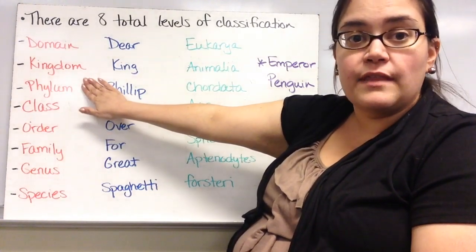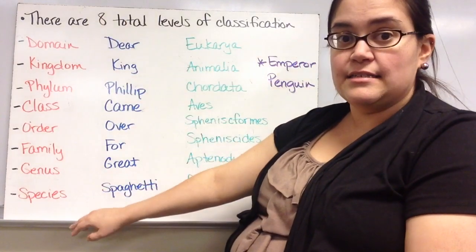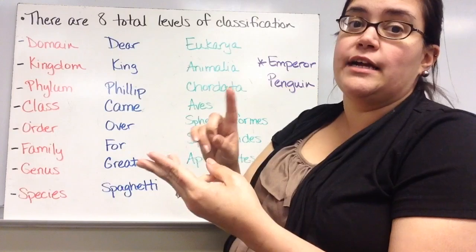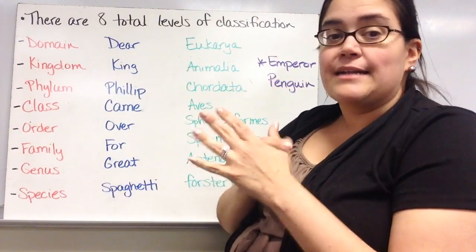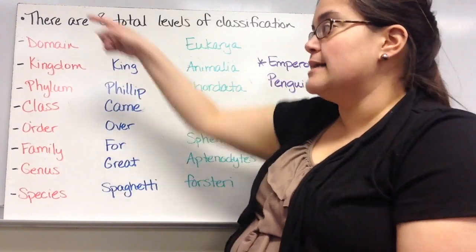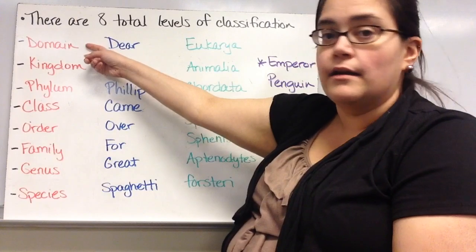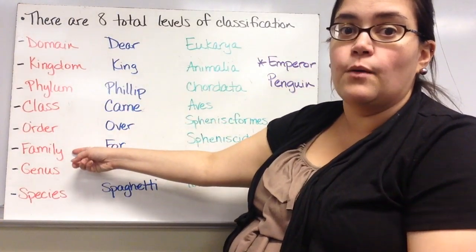Every organism that has been discovered and classified has all 8 of these. So every organism, a raccoon, a sequoia tree, a certain type of mushroom like portobello mushrooms, bacteria, any living organism has all 8 of these. And we may have one category in common with them, or we may have 6 categories in common with the other organism.